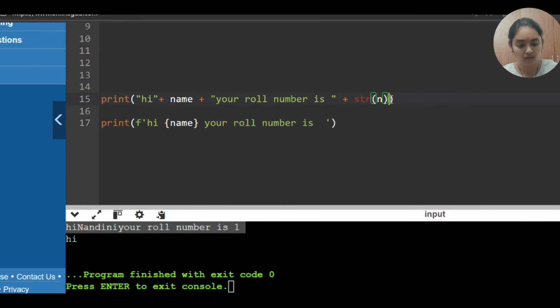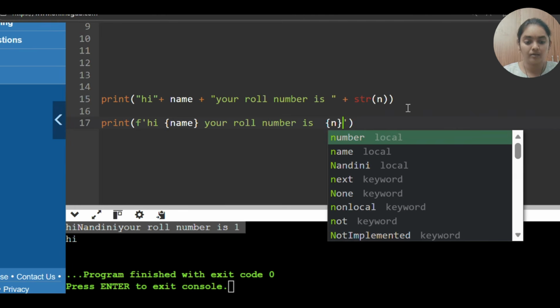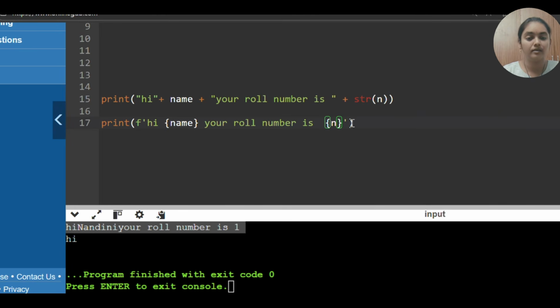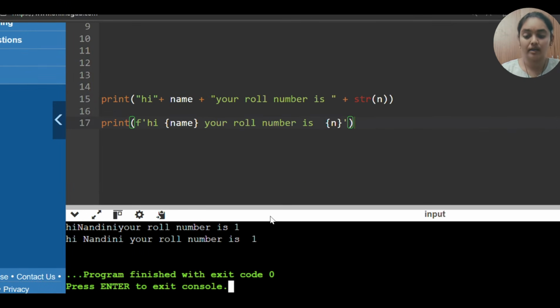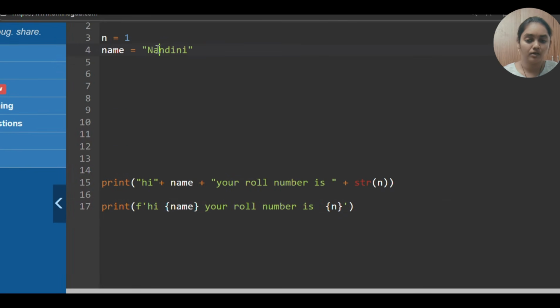So again you need to open that curly brace and then pass the variable name and then close the quotation mark and then close the parenthesis and run. See, you will get same answer. Nothing but when the user wants the output in specific format, you have to use the format string type. Otherwise, for calling directly the variable names and all, you can use the normal print command.